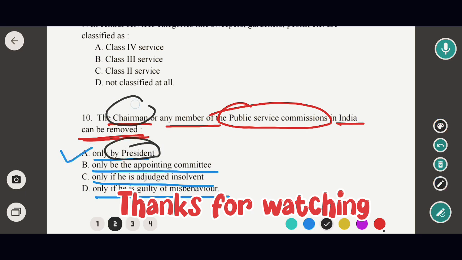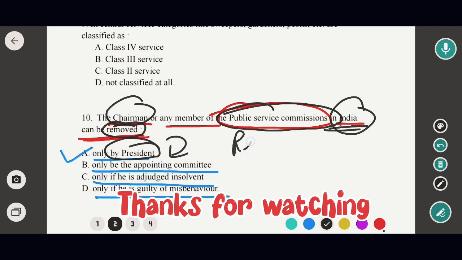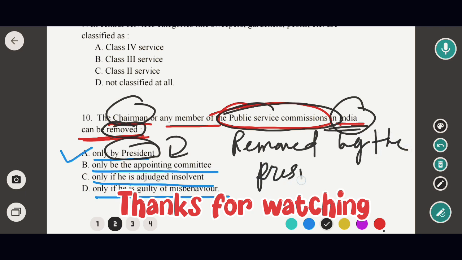That means the chairman or any member of the Public Service Commission in India can be removed by whom? By the president. So in this case the correct option would be option A.